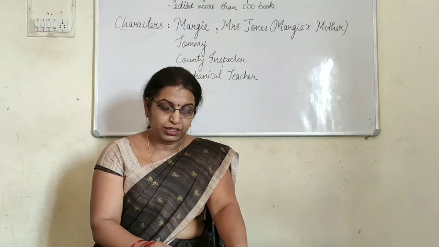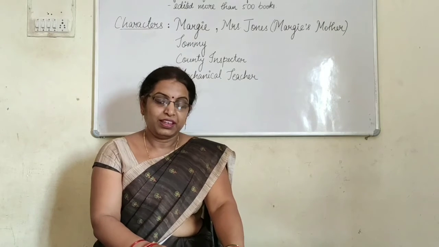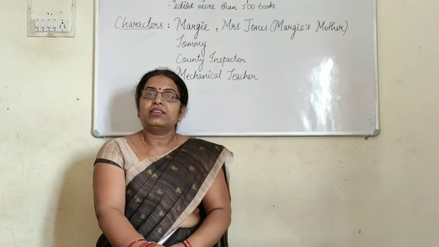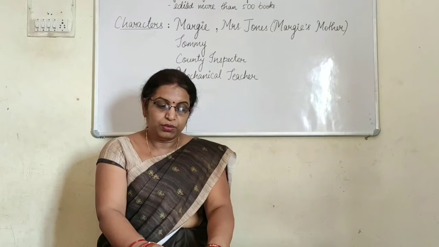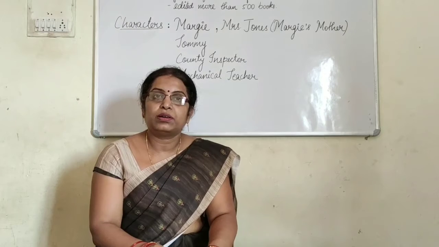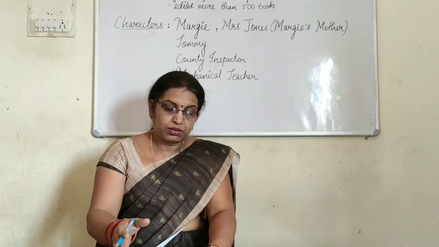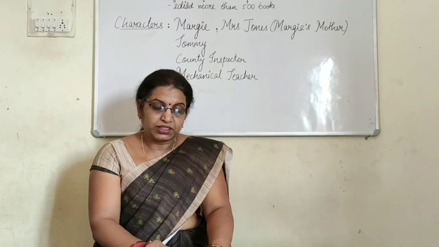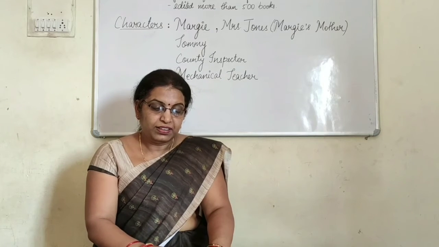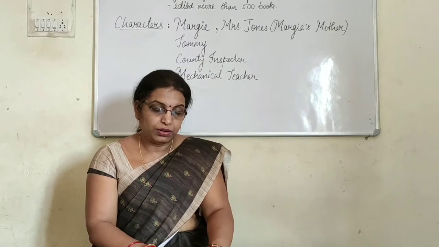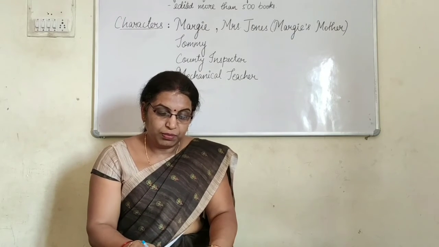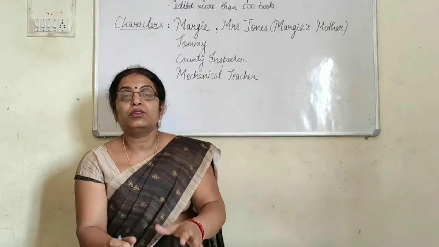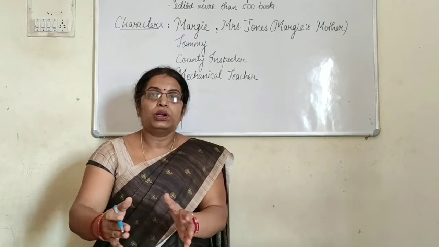Sure he is. My father knows as much as my teacher. Then Tommy says, sure, definitely a man is smart and his knowledge is more. My father, means Tommy's father, was having knowledge equal to his teacher. He knows almost as much as I bet. Then he says my father knows as much as I bet, means here he can bet that his father is knowing equal to the teacher.